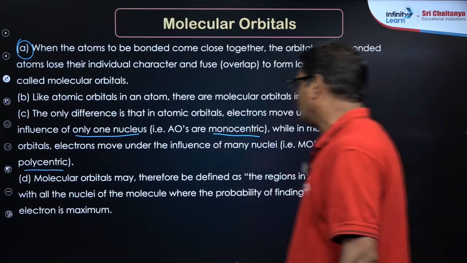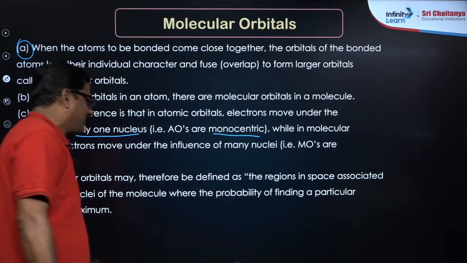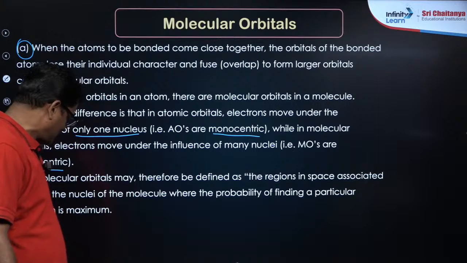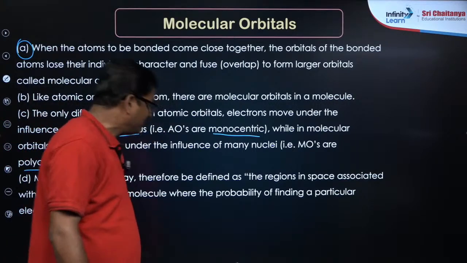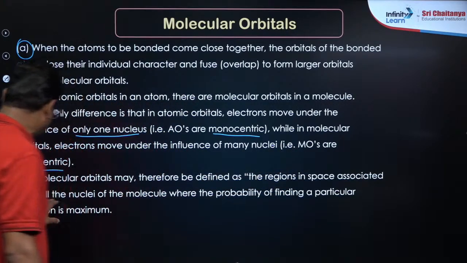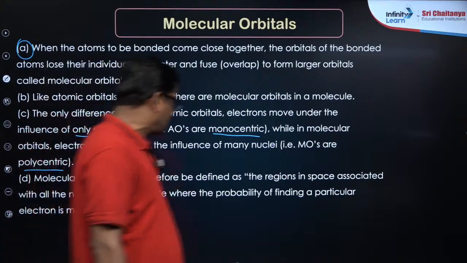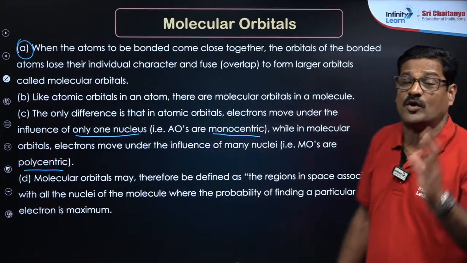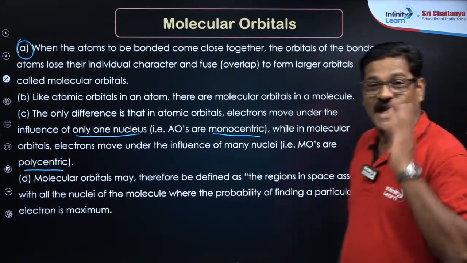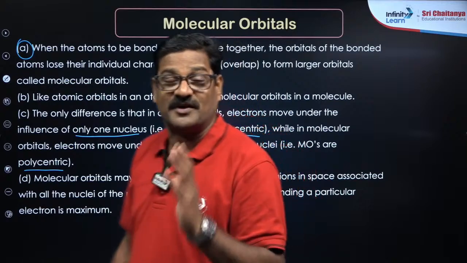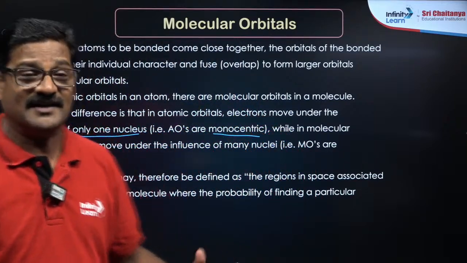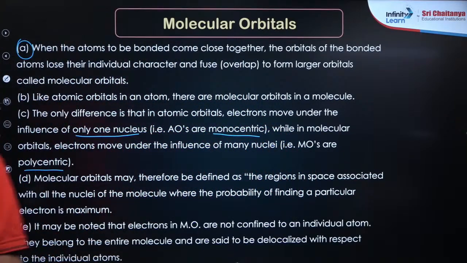And here molecular orbitals are therefore defined as the region of space associated with all the nuclei of the molecule where the probability of finding the electron is maximum, at least within 95% vicinity. That is what you call molecular orbitals.